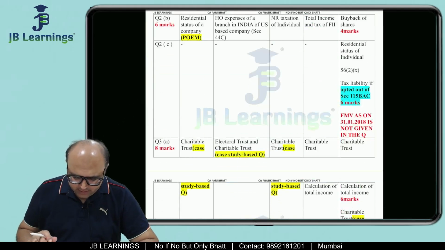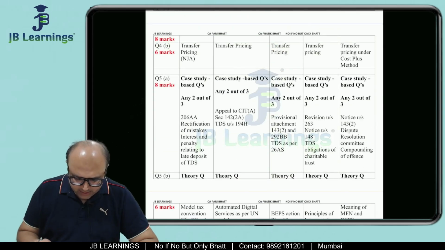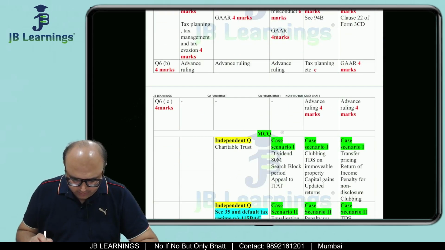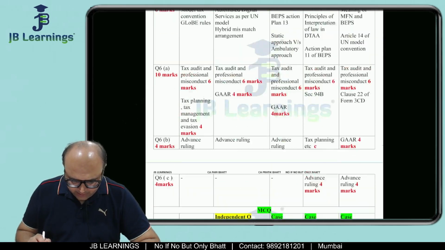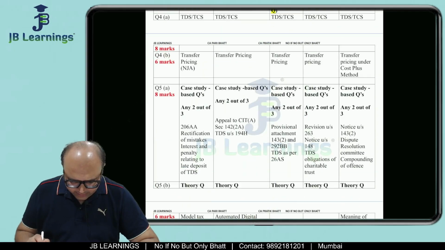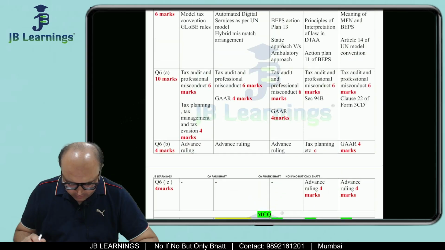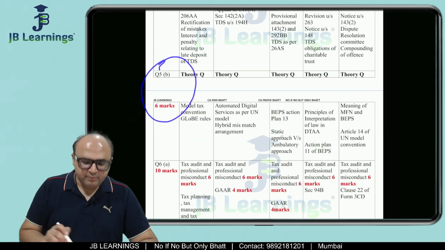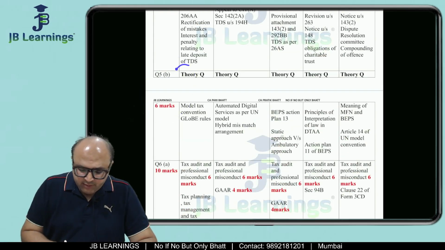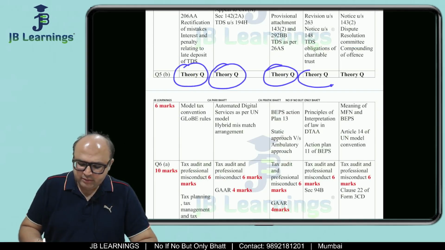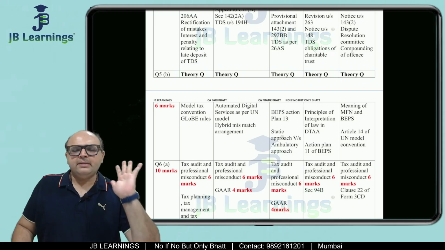Because, friends, if you see your question number 5B, it is generally a theory question. And friends, they are never repeating this question.